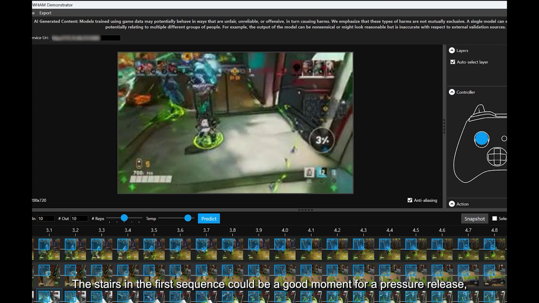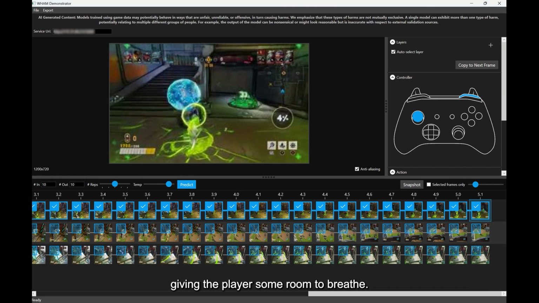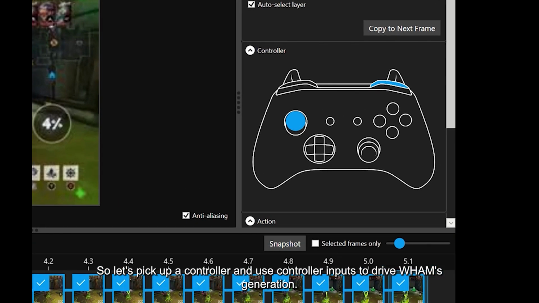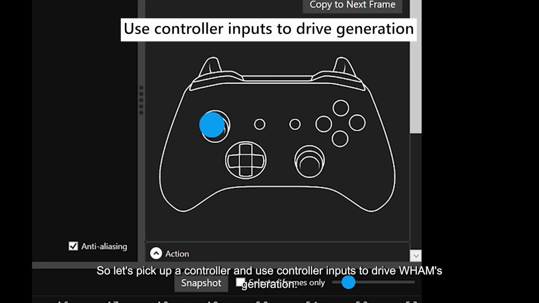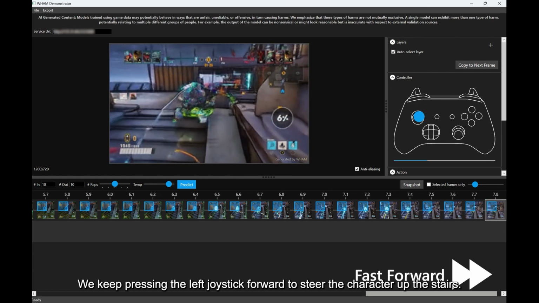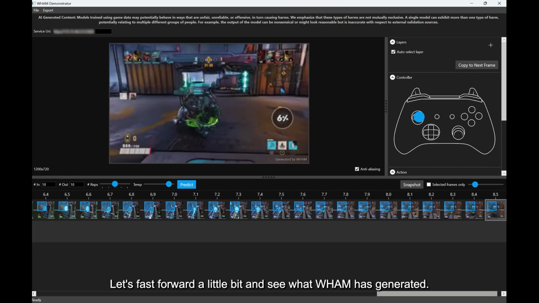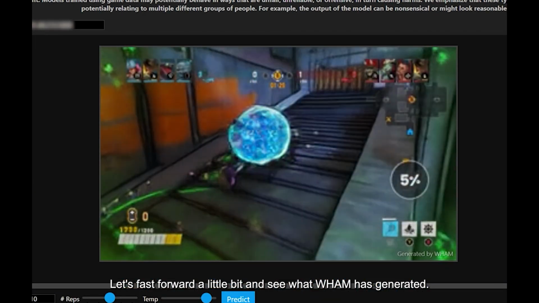The stairs in the first sequence could be a good moment for a pressure release, giving the player some room to breathe. So let's pick up a controller and use controller inputs to drive WHAM's generation. We keep pressing the left joystick forward to steer the character up the stairs. Let's fast forward a little bit and see what WHAM has generated.